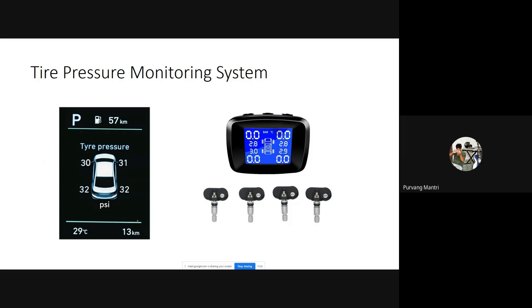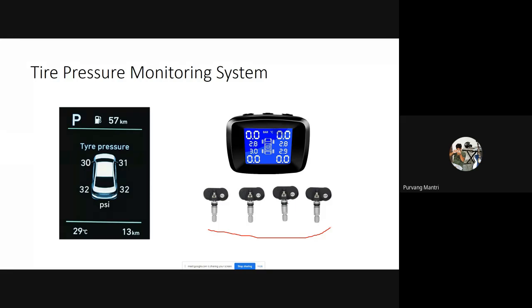Then we have the tire pressure monitoring system. Now this is a simple example, just for monitoring the tire pressures, the air pressure of each and every tire. They have pressure sensors. These are the pressure sensors which are mounted on the valve, the wheel valve, the pressure valve from which we fill the air or remove the air of any wheel.